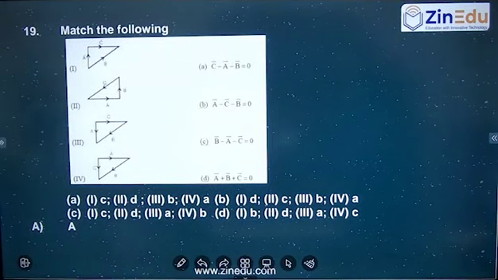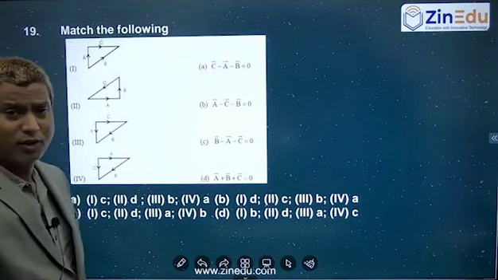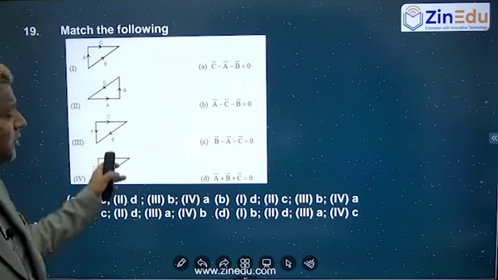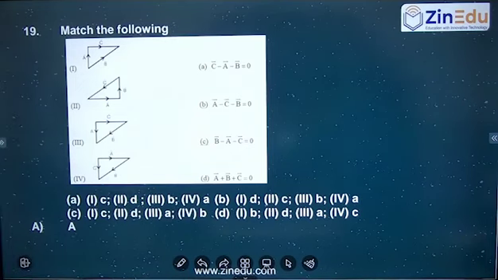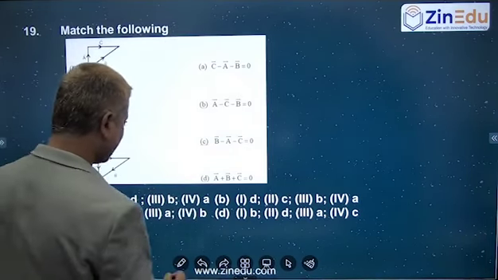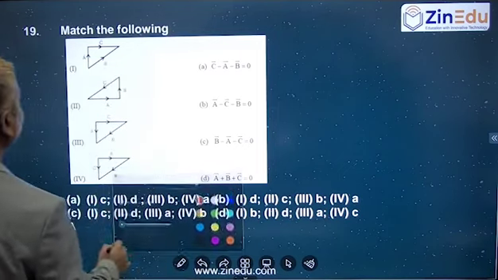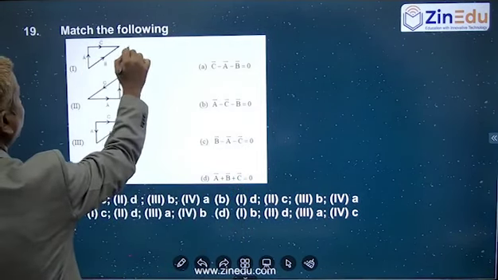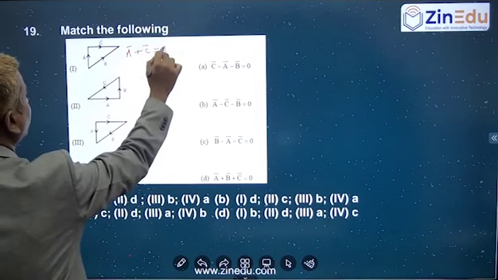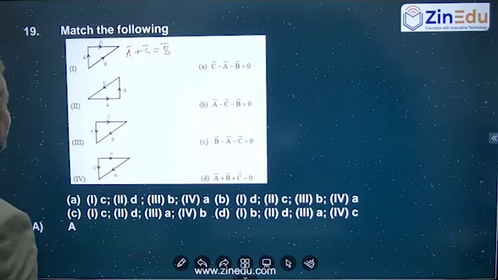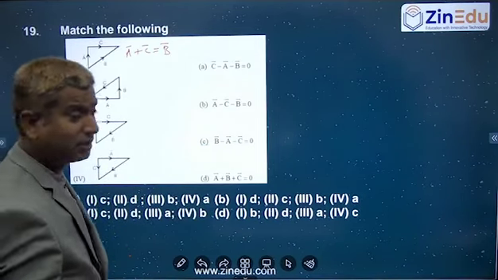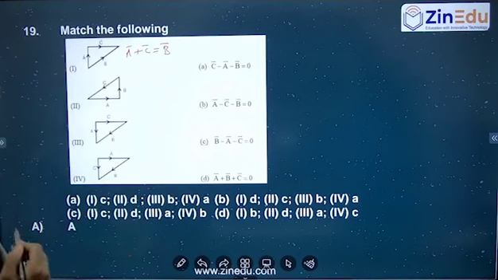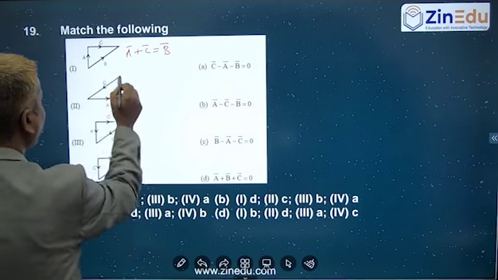Match the following. So here 4 options are given. Each option is nothing but a triangle law of addition of the vectors, and some options are given. If you look at the first one, according to triangle law of addition of the vectors, okay, so what you can make it? So first one is a bar plus c bar is equal to b bar, first one, right? And second one, if two vectors are taken as the two sides of a triangle taken in the same order, third closing side taken in the reverse order gives you the resultant.